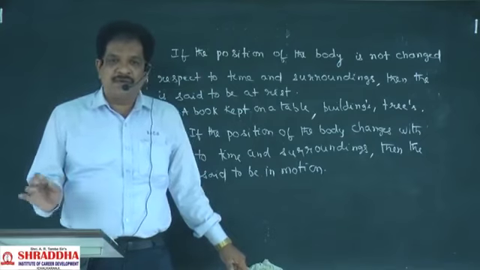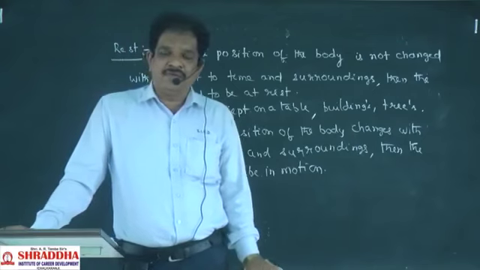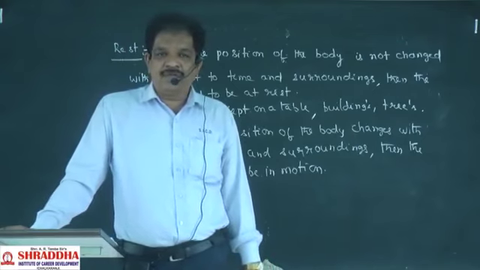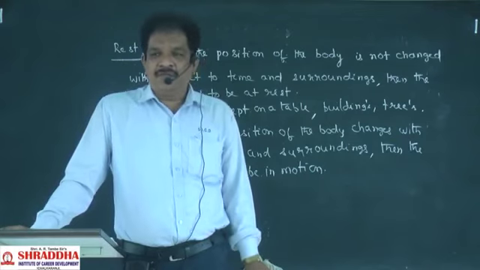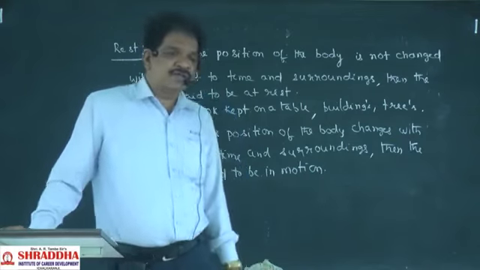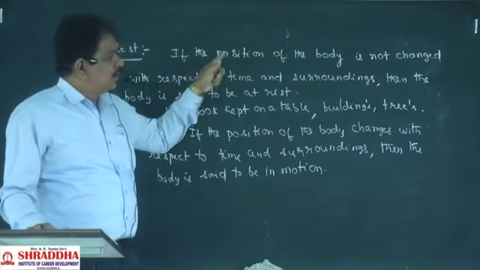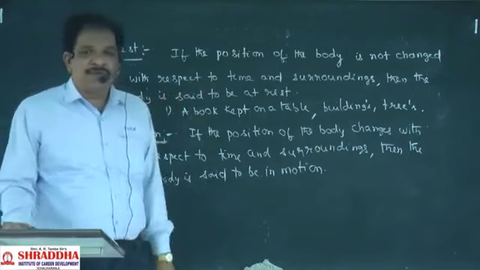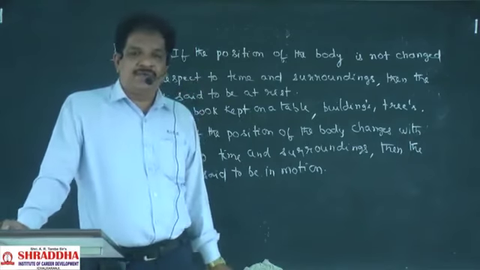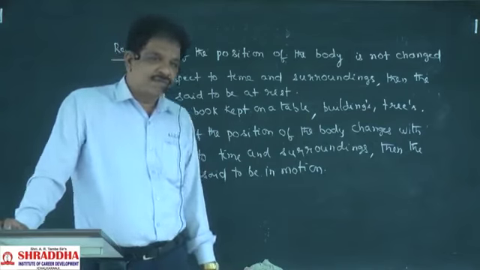Next, particle and body. Particle is one which is indivisible. A group of infinite number of particles will be called a body. A body may be in the state of rest, may be in the state of motion. If the position of the body is not changed with respect to time and surroundings, the body is said to be in the state of rest.